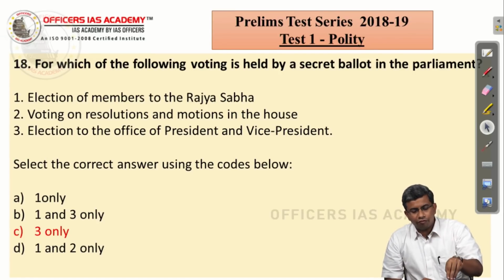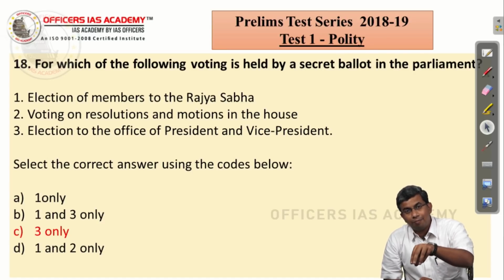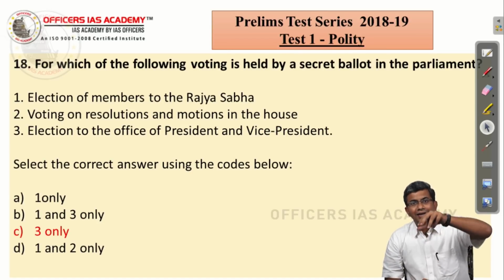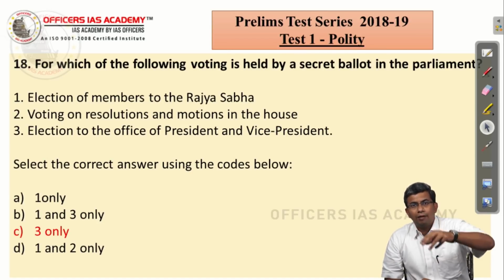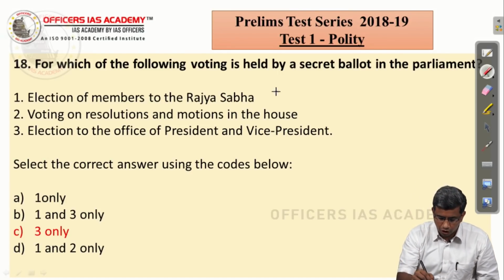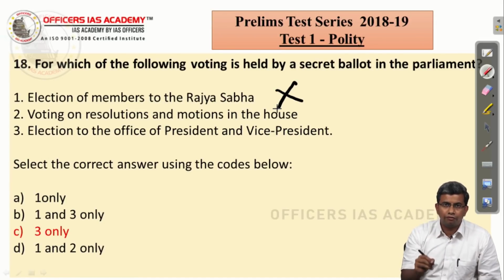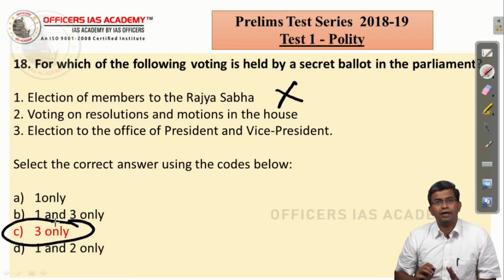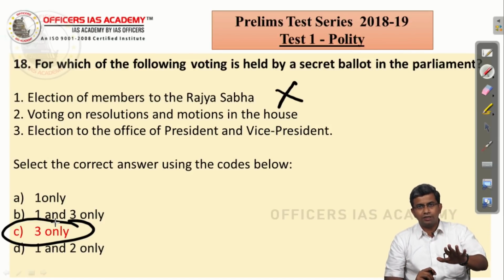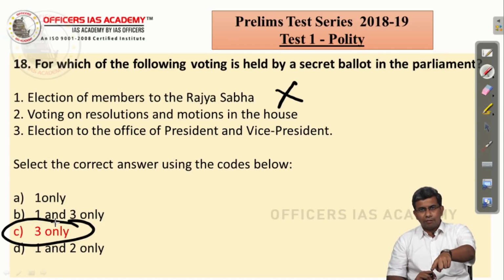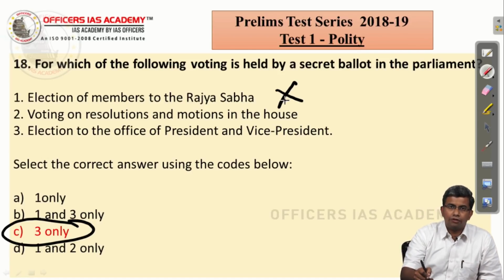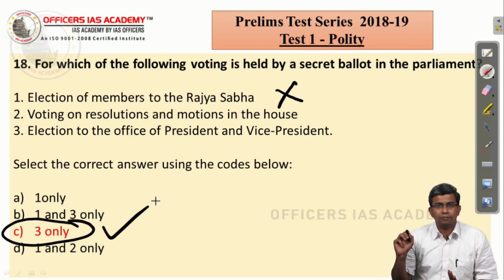The question is, for which of the following is voting held by a secret ballot in the parliament? Rajya Sabha elections don't happen in the parliament at all. They happen in the legislative assemblies of those respective states whenever a vacancy arises. So you know the first statement is wrong. This is a classic example where technically you don't even have to read the other two statements. Three of the options have the first statement as right, so the moment you know the first statement is wrong, you have arrived at the right answer.